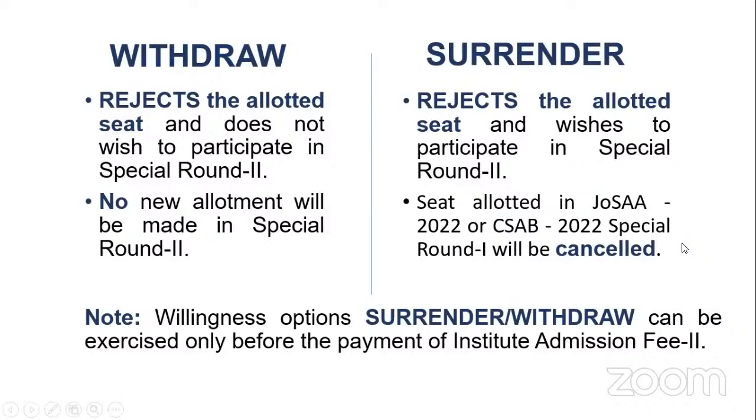Okay. Now, withdraw is when you reject your allotment. When you get an allotment, you don't want to join. Somebody had got into Sri Mata Vaishno Devi and was saying that they don't want to join. And they also do not want to participate because they have decided that they will write JEE paper 2 and NATA next year again. So for such kind of candidates, it's ideal to select withdraw. If you have decided that you're going to write JEE paper 2 in 2023 and you don't want to join these campuses, the best thing that you can do is click on withdraw.